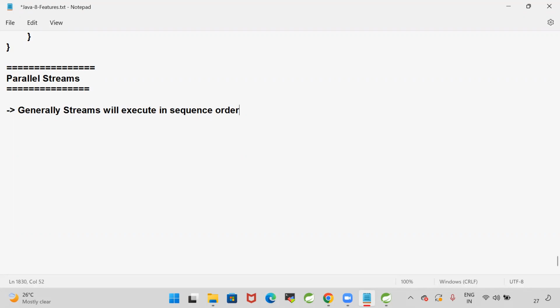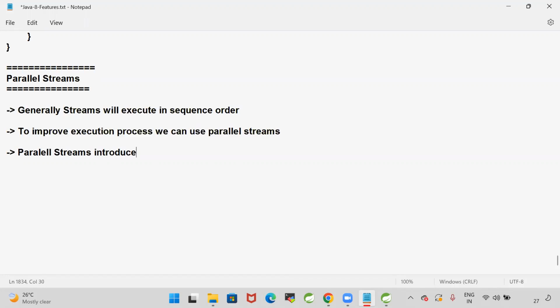Okay guys, to improve the execution process, we can use parallel streams. Parallel streams were introduced to improve the performance of the program.